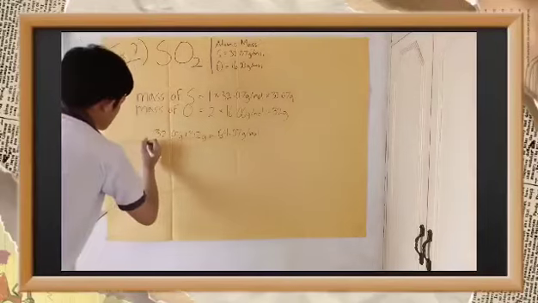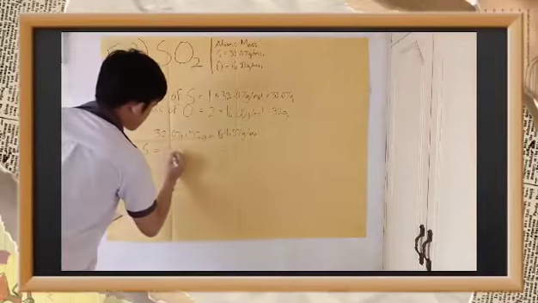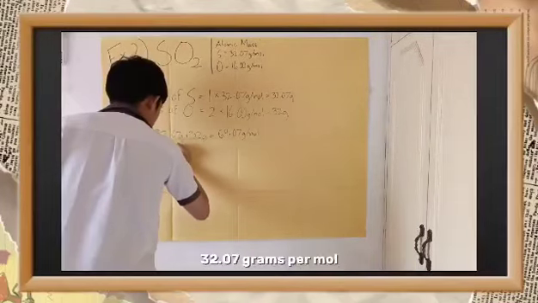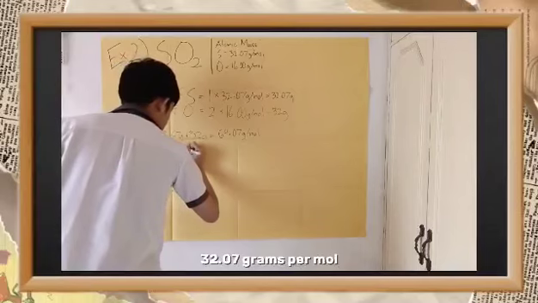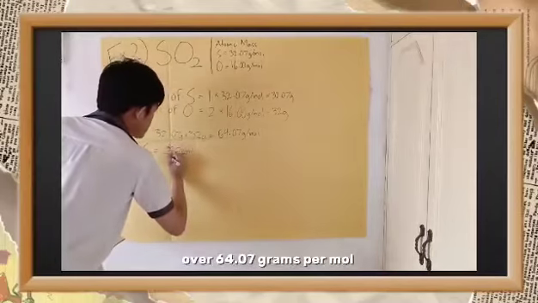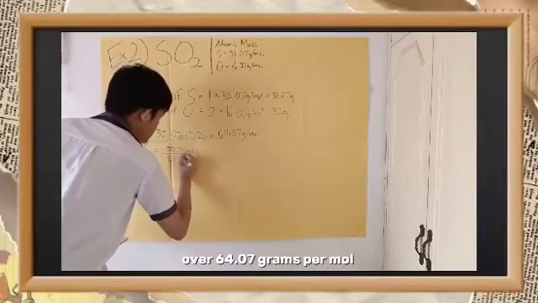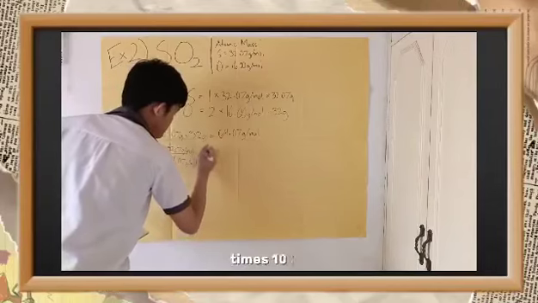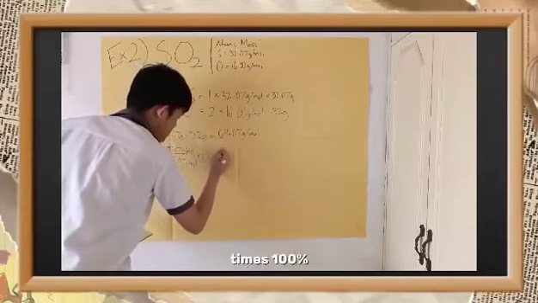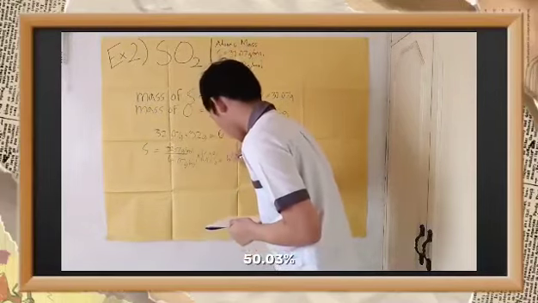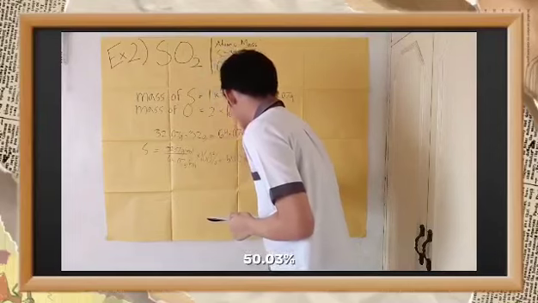Now for the final step, the first thing to do is to solve for the sulfur. So it will be 32.07 grams per mole over 64.07 grams per mole times 100%. This will equal 50.03%.